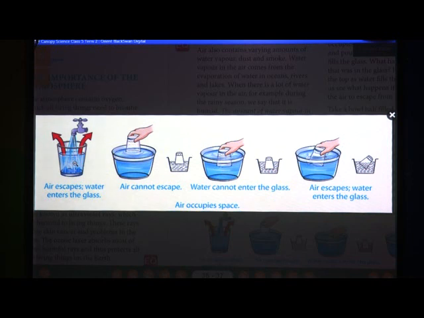Now, let us see what happens if we do not allow the air to escape from the glass. For that you have to take a bowl filled with water, like in this picture, and stuff the bottom of an empty glass with cotton wool. Here you can see this is the cotton. You can do that experiment at your home also.